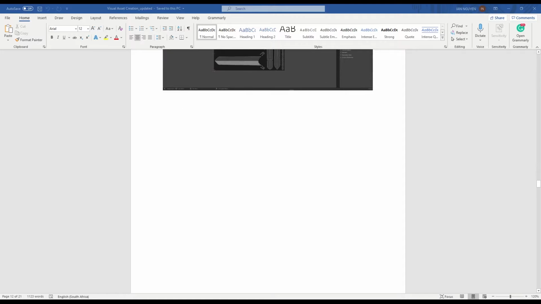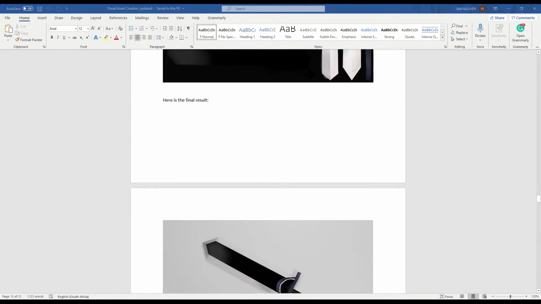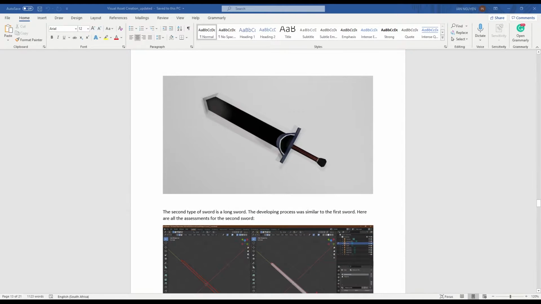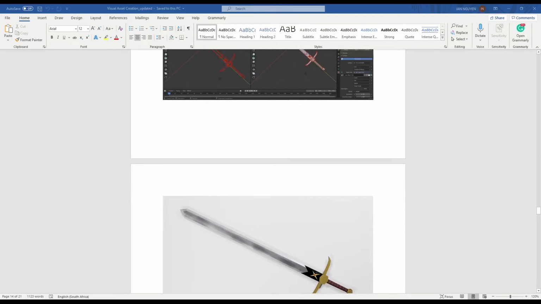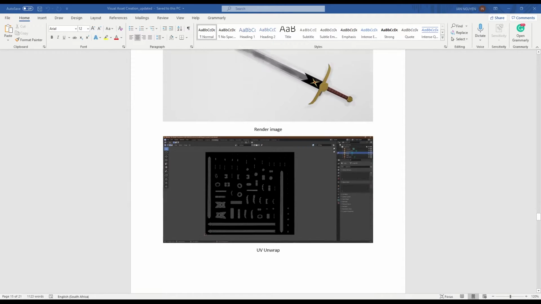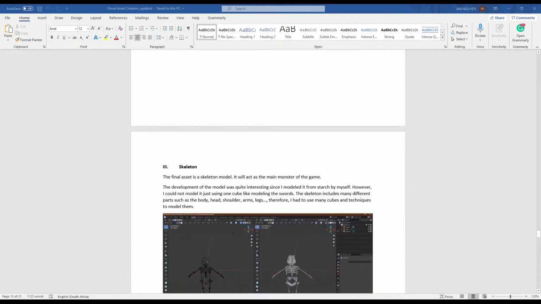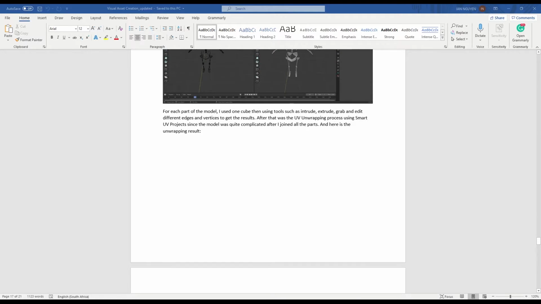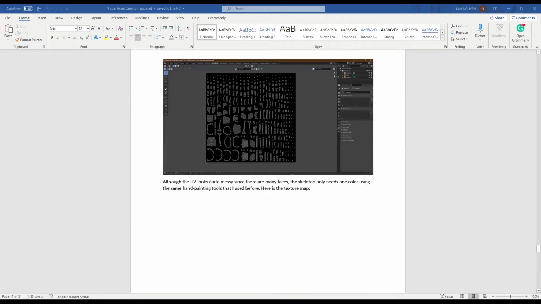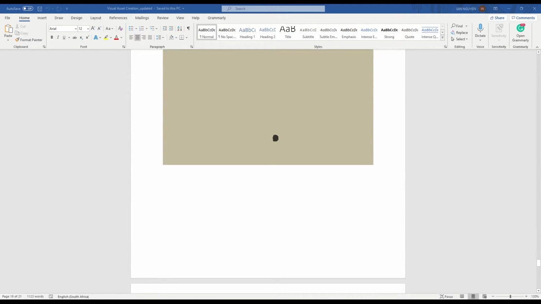As you can see on the screen, this is the first saw model that I created, this one is the type 2 of the saw and the texture of the saw 2, and finally is the skeleton model, which was also created from scratch. I applied the same technique for all of the 3D models here.